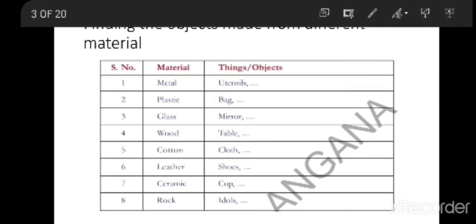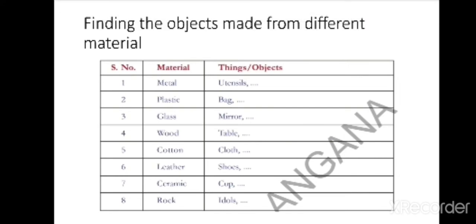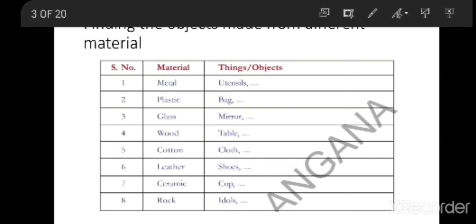Here, if you observe, we have objects made up of different materials. You know, metal is a material, plastic is a material, glass is a material. So what are the different things and objects made with these materials? Suppose metal. Utensils are prepared with metals. And bangles are things, these are objects, made up of metal.